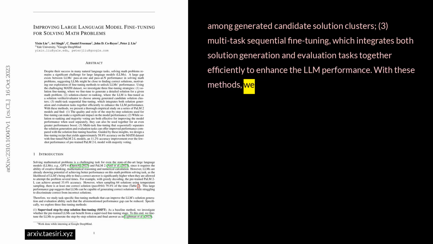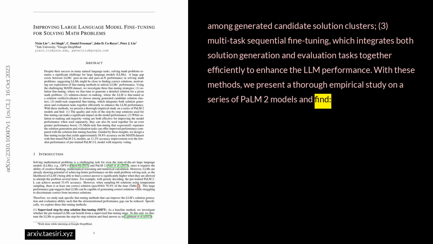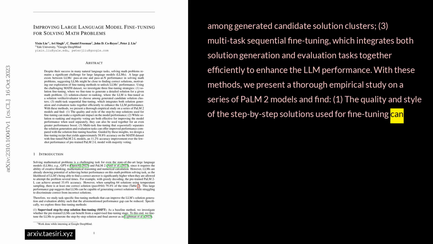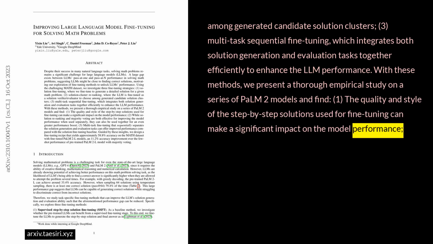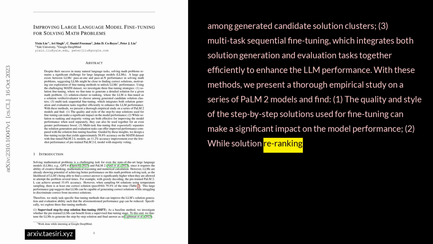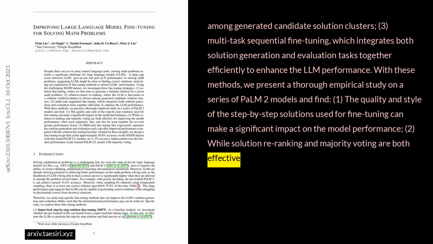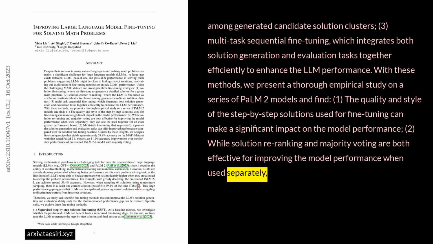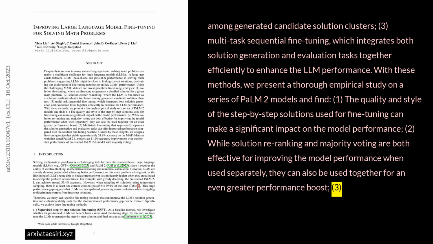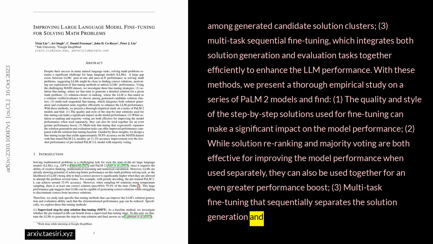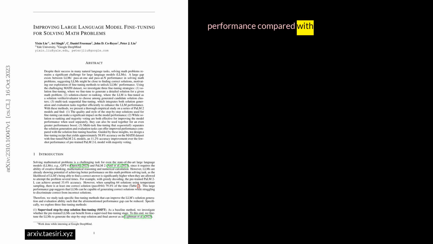With these methods, we present a thorough empirical study on a series of PaLM 2 models and find 1. The quality and style of the step-by-step solutions used for fine-tuning can make a significant impact on the model performance. 2. While solution re-ranking and majority voting are both effective for improving the model performance when used separately, they can also be used together for an even greater performance boost. 3. Multitask fine-tuning that sequentially separates the solution generation and evaluation tasks can offer improved performance compared with the solution fine-tuning baseline.